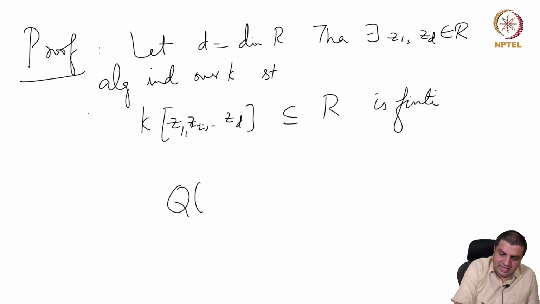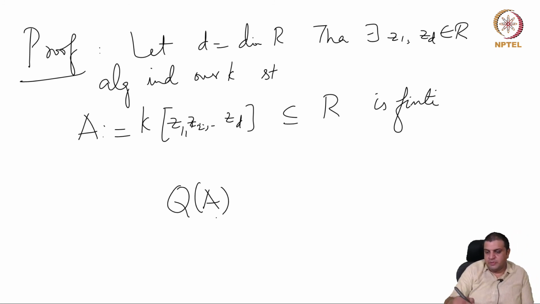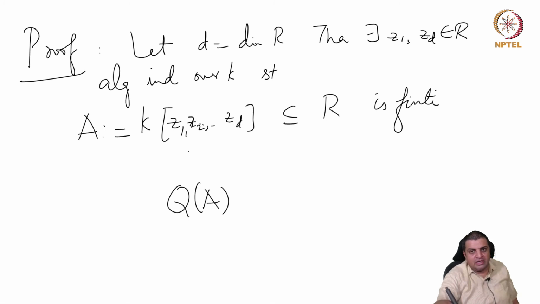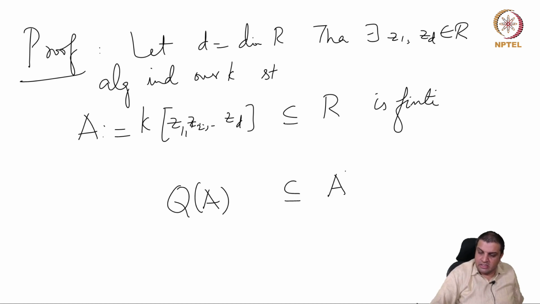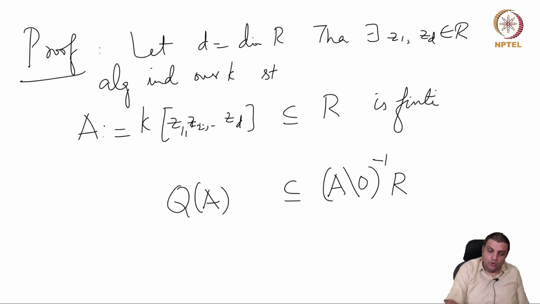Let's call this ring A. Let's take the field of fractions QA inside here, which means we invert every non-zero polynomial. So for now, let's just write (A minus 0) inverse R. To go from A to QA, we just invert all non-zero elements of A. But the property of being finite or integral is preserved under localization. So this is finite.